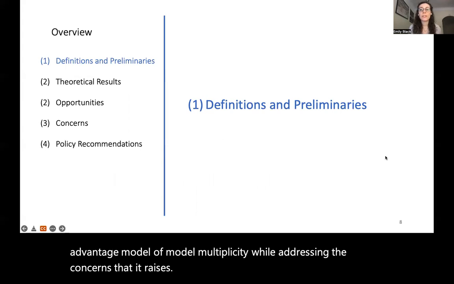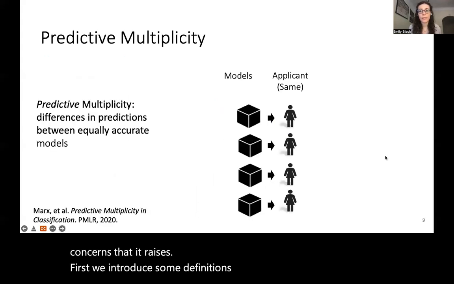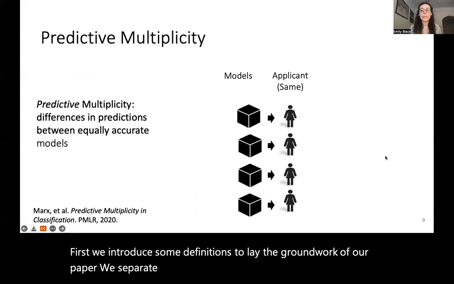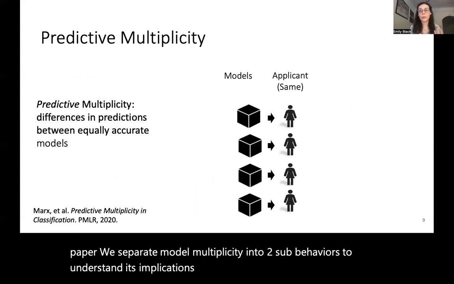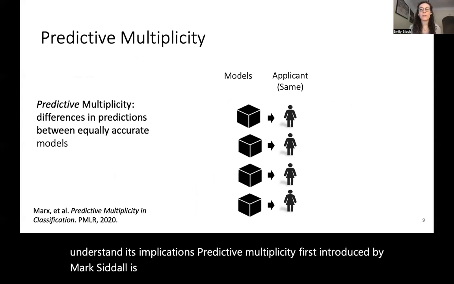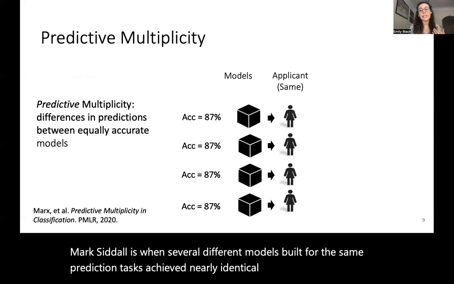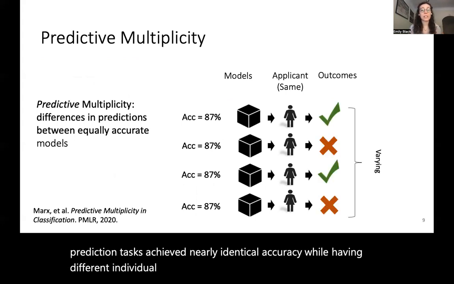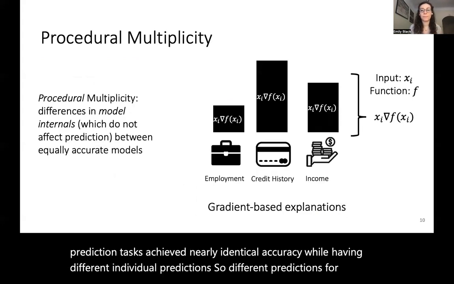First, we introduce some definitions to lay the groundwork of our paper. We separate model multiplicity into two sub-behaviors to understand its implications. Predictive multiplicity, first introduced by Marx et al., is when several different models built for the same prediction task achieve nearly identical accuracy while having different individual predictions, so different predictions for the same individuals.